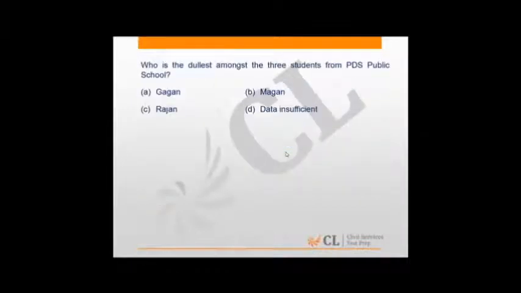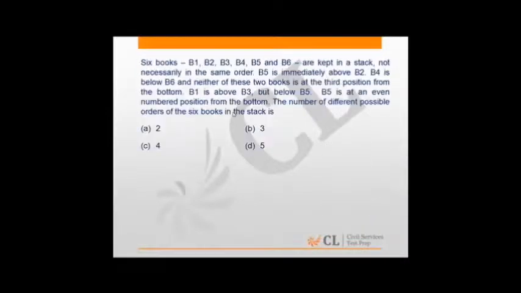Hence, we do not have sufficient data to answer the question. Hence, the appropriate choice is D. So in this question, we got 6 books which have to be ordered from number 1, 2, 3, 4, 5, 6. In this 6th position, we have to order.